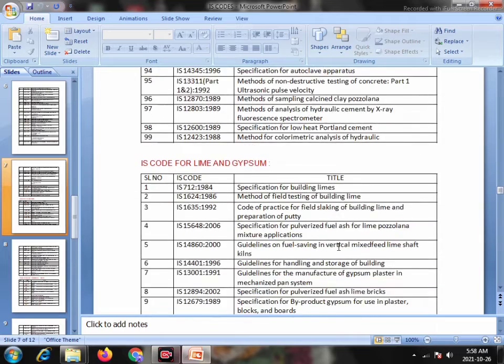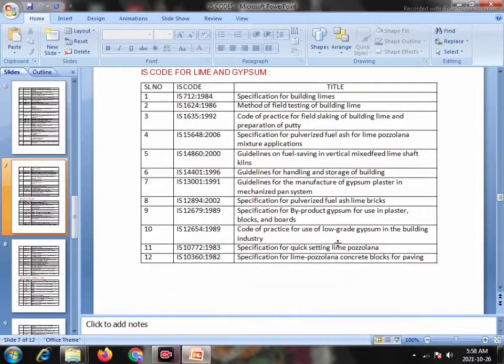IS code for lime and gypsum. Serial number 1, IS 712, 1984, Specification for building limes. Serial number 2, IS 1624, 1986, Methods of field testing of building lime. Serial number 3, IS 1635, 1992, Code of practice for field slaking of building lime and preparation of putty.